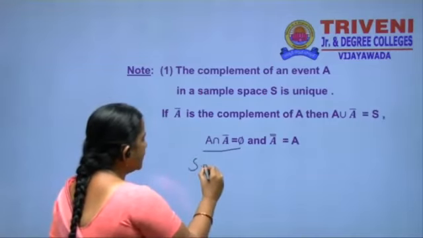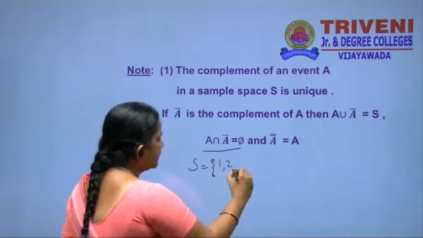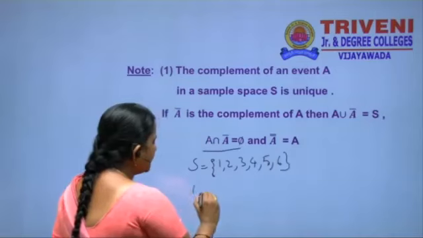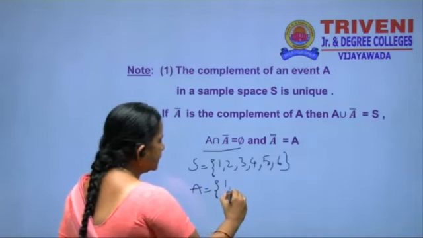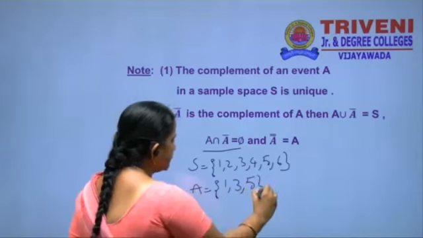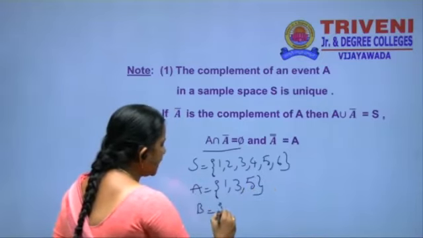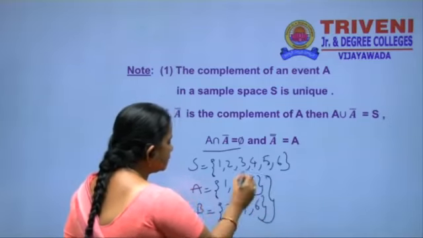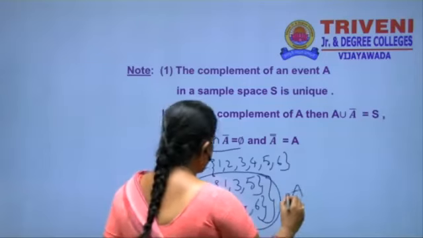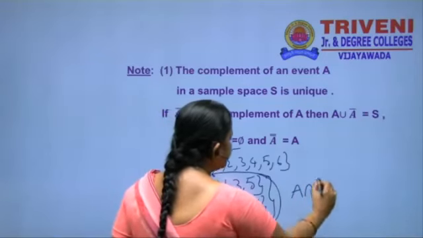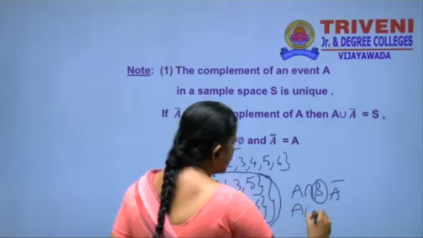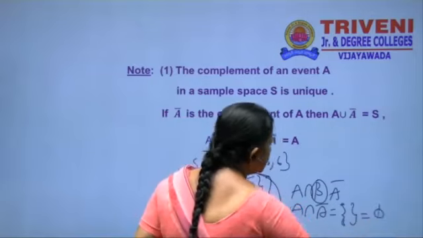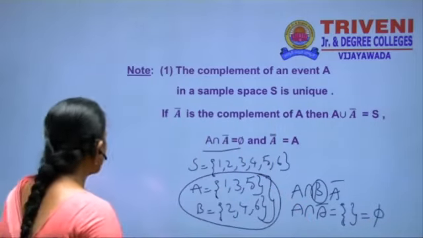Suppose we take a die. How many faces does a die have? 6 faces. A is the event of getting an odd number: 1, 3, 5. B is the event of getting an even number: 2, 4, 6. What is the intersection of these two? A intersection B, that is A intersection A bar, is equal to the empty set, that is equal to phi. Okay.